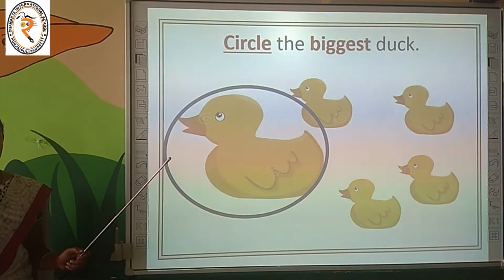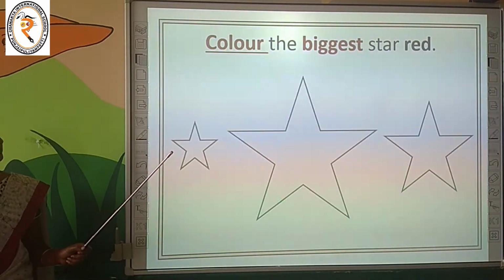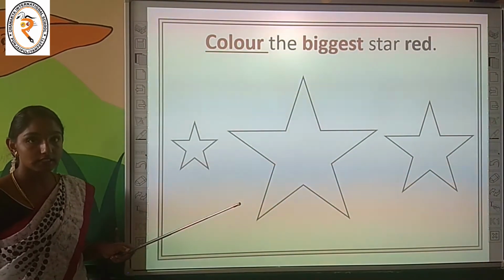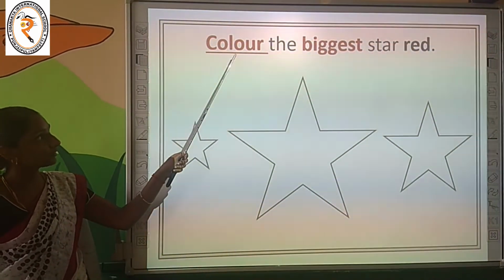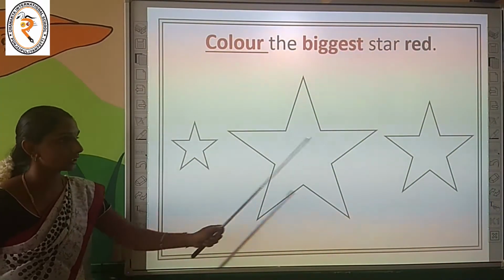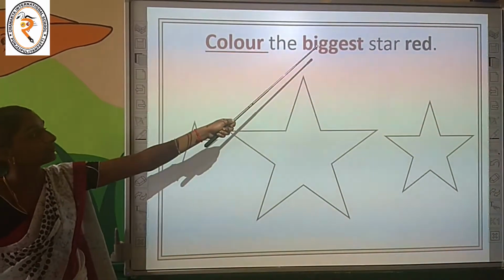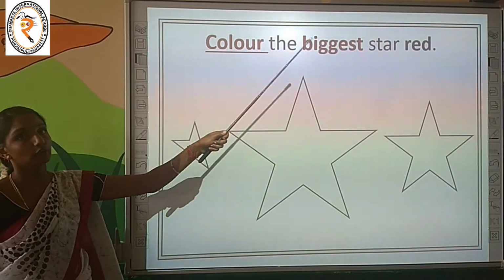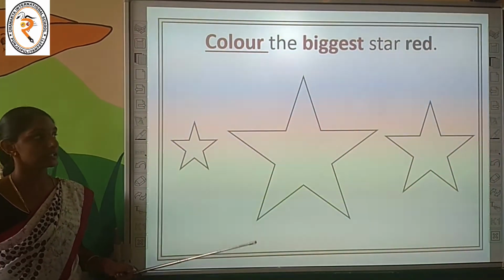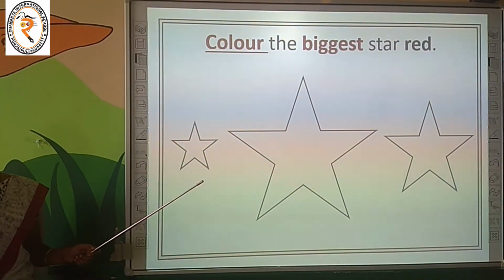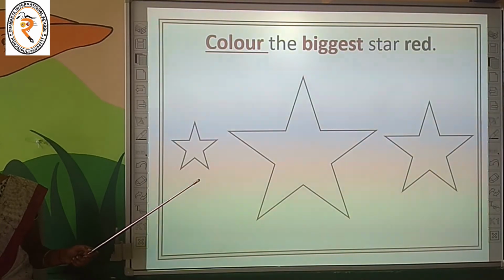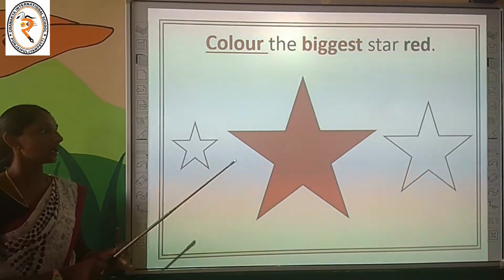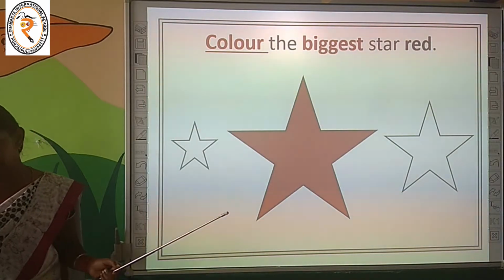You have one more interesting activity. Are you ready? Let's see. Color the biggest star red. Do you understand the activity? You have to find the biggest star from the given 3 stars, and you have to color the biggest star in which color? Red color. Do you like the color red? Yes. Shall we find the biggest star and color it red? Which is the biggest? Yes, the second one is the biggest star, and we color it in red color.